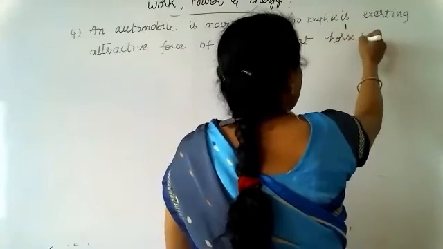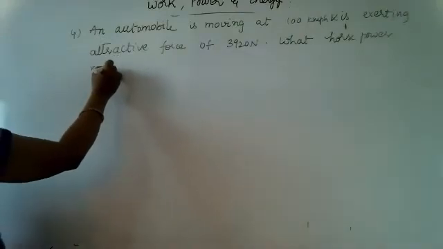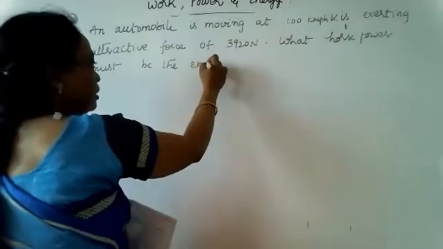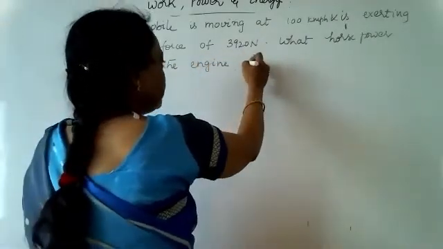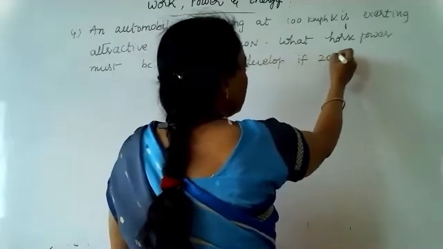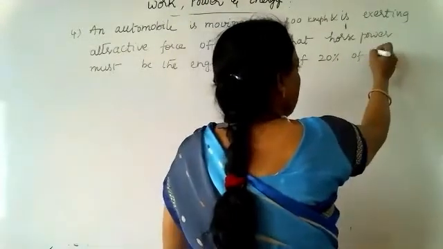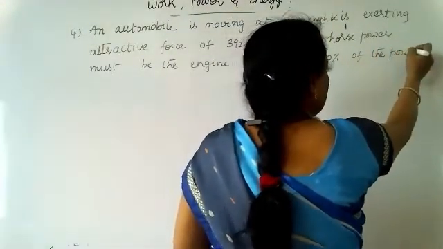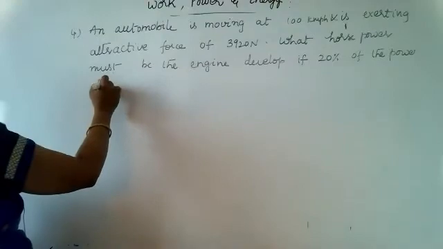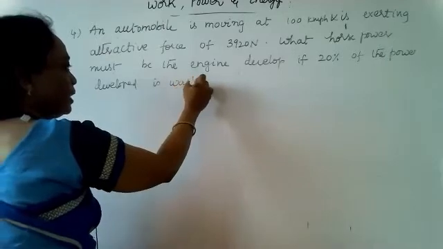So horsepower is the unit, and what is the horsepower that must be developed by the engine, if 20% of the power developed is wasted.